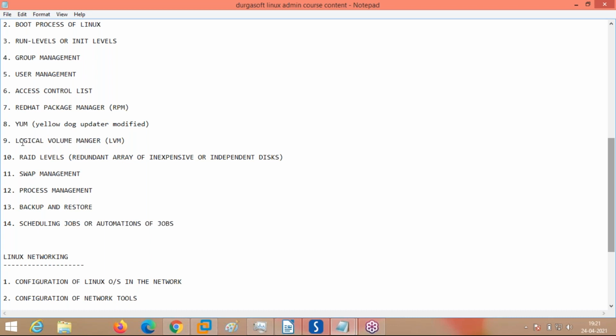Okay, let it be. But the thing is that if you have deployed your operating system and, before installation, you have partitioned using LVM, then these partitions can be increased dynamically at runtime. No need to take downtime, bring the server down, do the other thing, then bring the server up. Not required. At runtime you can increase the partition without affecting the application or the OS. That is the main beauty of the Linux operating system.